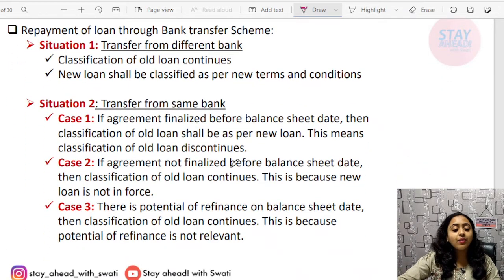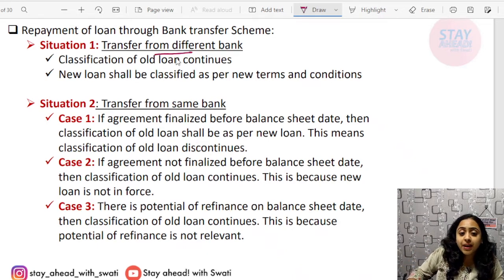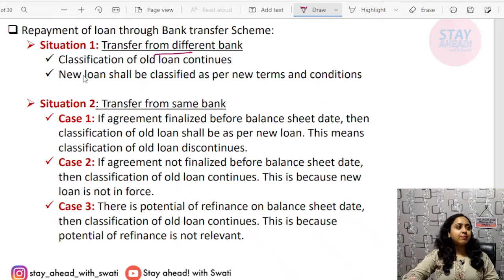Okay. Now, in case of repayment of a loan through a bank transfer scheme, if transferred from a different bank, if the classification of the old loan continues. For example, if you've taken a loan from HDFC Bank and now you want another loan from PNB Bank, okay, it happens.